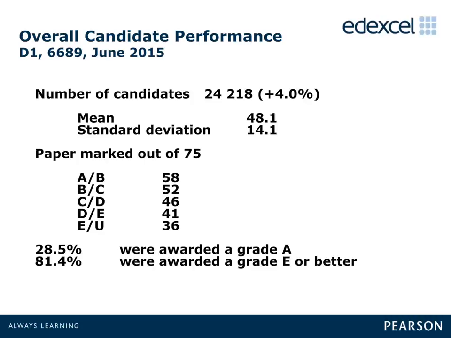The number of candidates for this unit has once again increased, and in June 2015, 24,218 candidates sat this examination, which represents an increase of 4% on the number who sat the examination in June 2014. Further details are given on this slide with respect to the mean and standard deviation for the June 2015 paper, the minimum mark required to achieve each grade, and the percentage of candidates who were awarded a grade A and the percentage of candidates who were awarded a grade E or better.